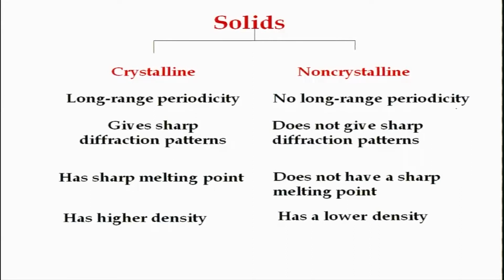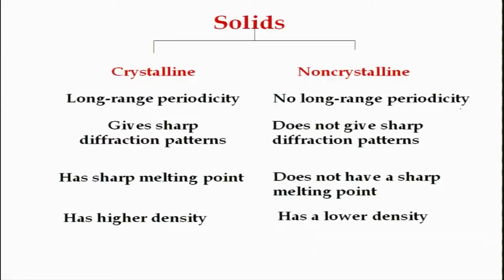Examples are amorphous materials or glasses or polymers, even many polymers do not have long range periodicity, which means the periodicity of atoms does not go beyond, let us say, a few tens of nanometers. It is just a few nanometers, and after that it is a different periodicity. So, they do not have long range periodicity of a particular kind. As a result, if you examine them using X-ray diffraction, they do not give very sharp diffraction patterns. So, this is one distinction between crystalline and non-crystalline materials.